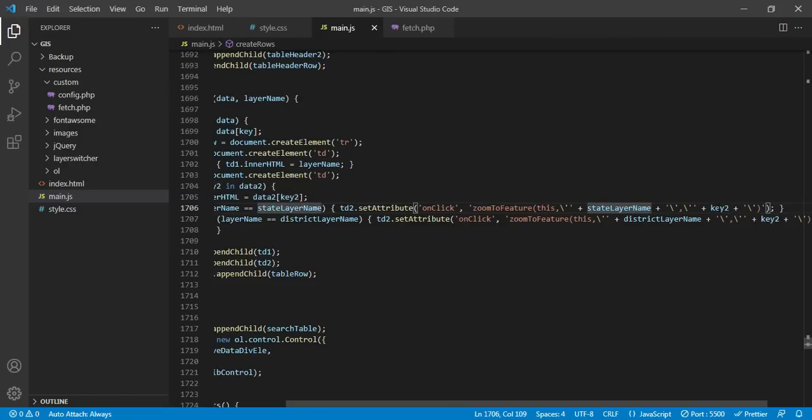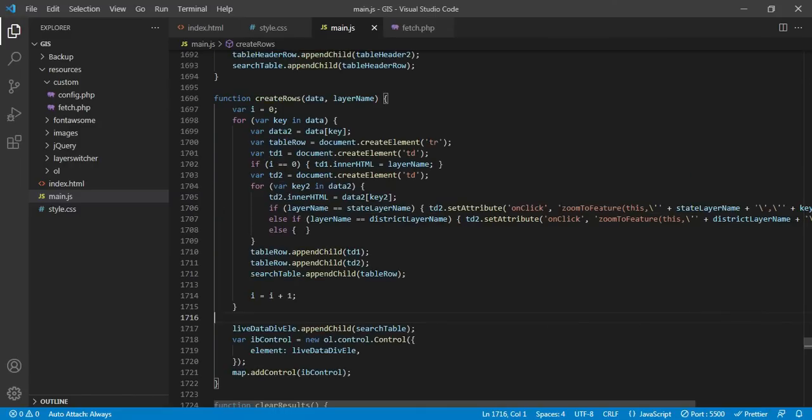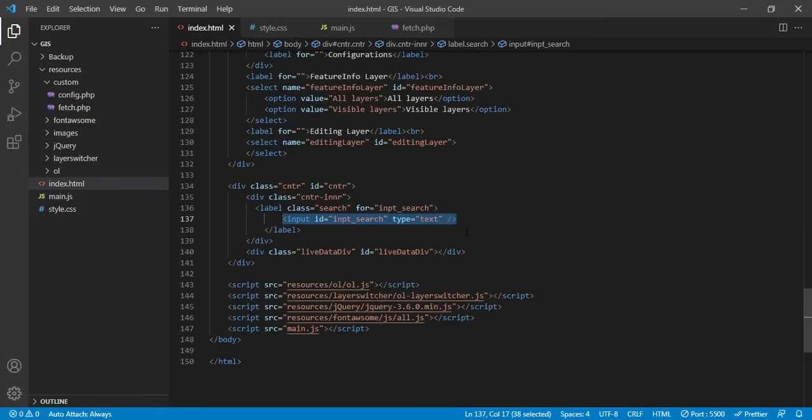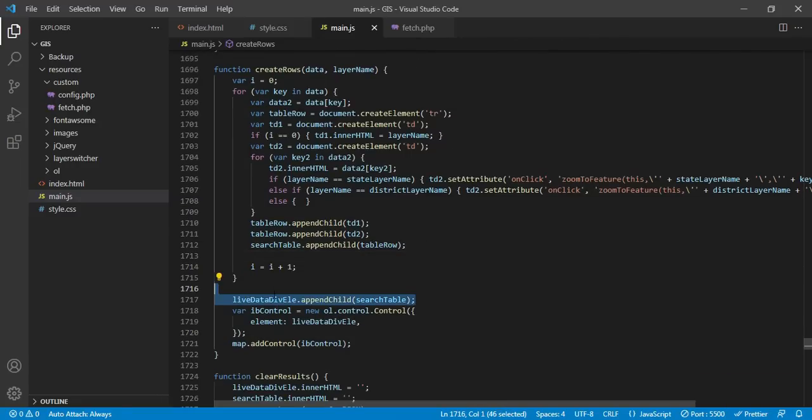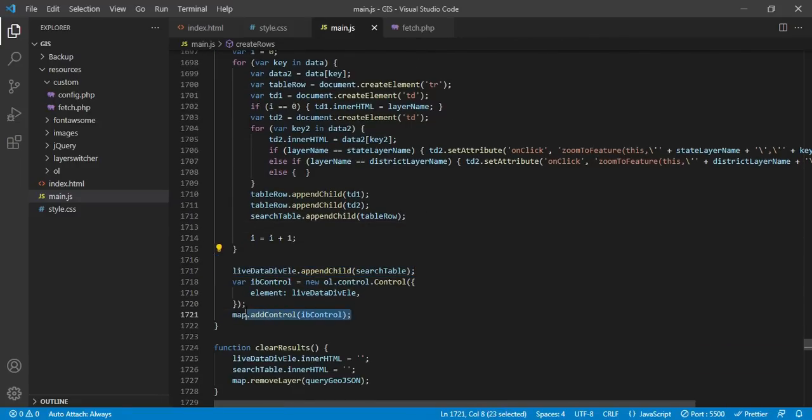So this is the layer and this is the value I want to zoom in. So this is the zoom to feature functionality I am calling, and ultimately I am pushing all the rows into the table, and finally I am pushing the table into the live data div element, which I have created here. So this is where I am pushing all the tables, and then I am adding it into the map. So this is a simple functionality.